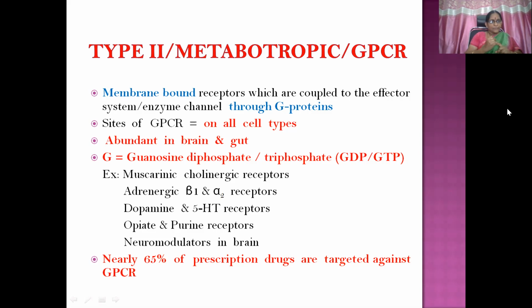And then adrenergic beta 1 and alpha 2 receptors, dopamine and 5-HT receptors, opiate and purine receptors, and neuromodulators in the brain. These are the few examples. At least you can remember 1 or 2 examples. Then nearly 65% of prescription drugs are targeted against GPCR. This is the most common pathway that many of the drugs go through.